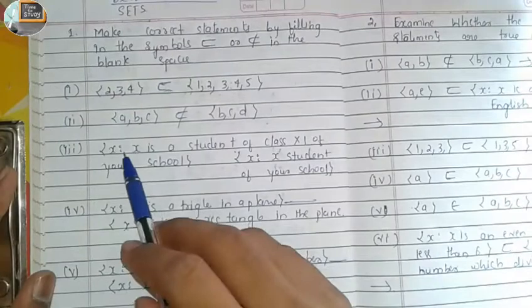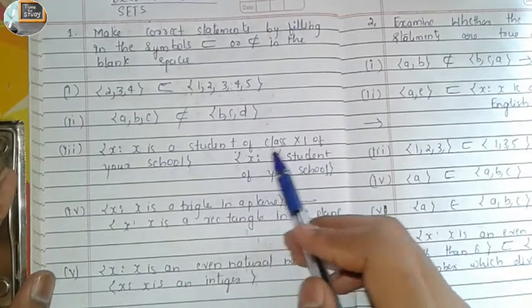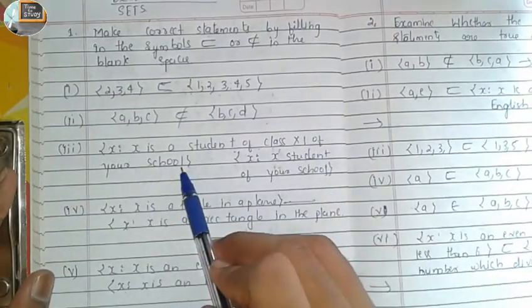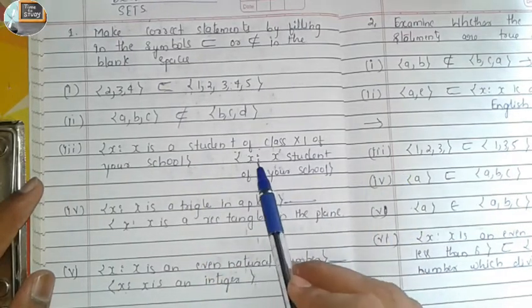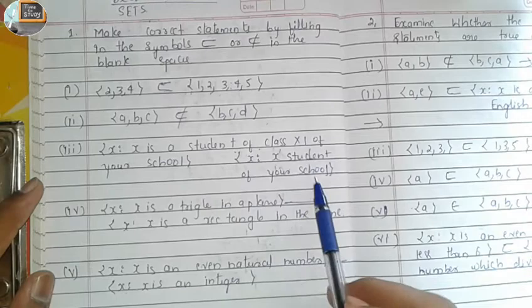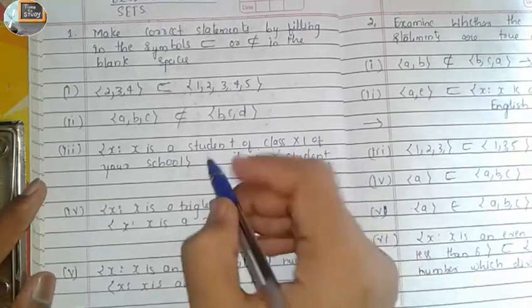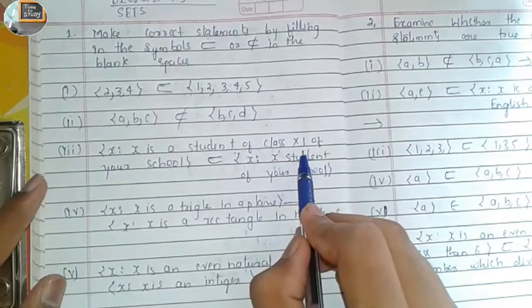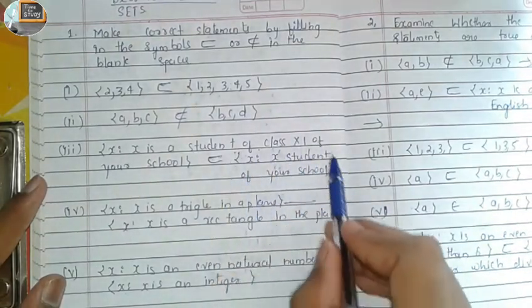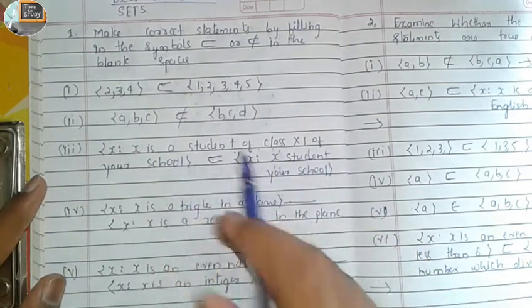Third question: x such that x is a student of class 11th of your school. X is a student of class 11th. After that, x such that x is a student of your school. It means a subset, because x is a student in the 11th class, and your whole school is representing, so it is a subset.